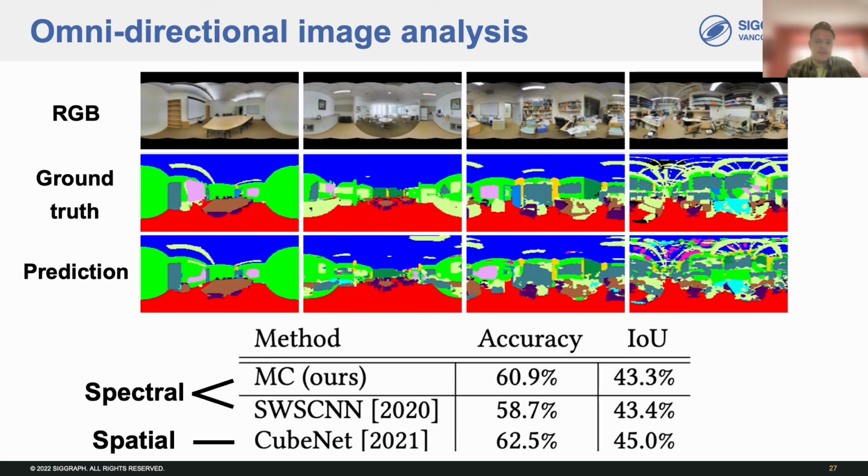We can also use Möbius convolutions as a tool for the analysis and processing of omnidirectional images. As an example, we applied them to segment omnidirectional images from the Stanford 2D-3D-S dataset. In many ways, this is a challenging task for our framework. Equivariance is devalued due to the consistent vertical orientation of the images, and spectral aliasing can oversmooth the sharp features necessary to make accurate predictions in the presence of the large class imbalance. Despite these challenges, we still attain performance comparable to existing state-of-the-art approaches, and outperform the top-performing spectral approach, spin-weighted spherical CNNs, which is only rotation equivariant.